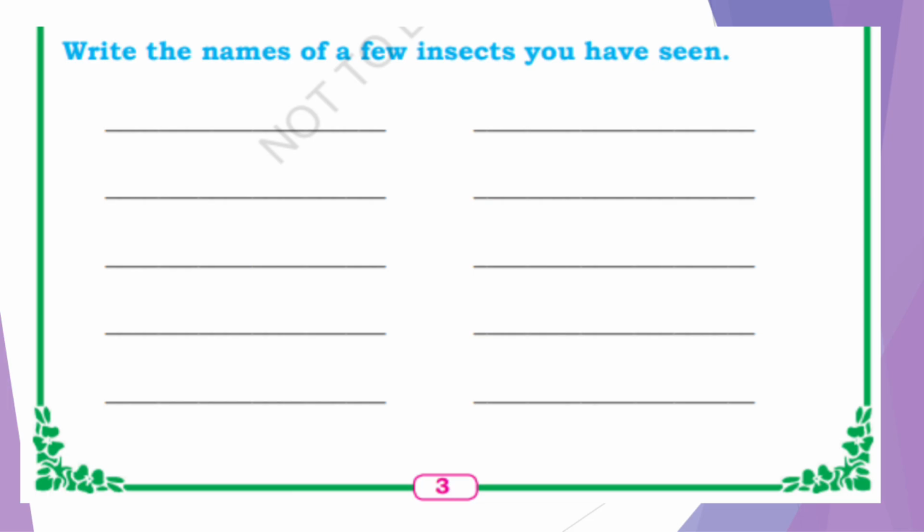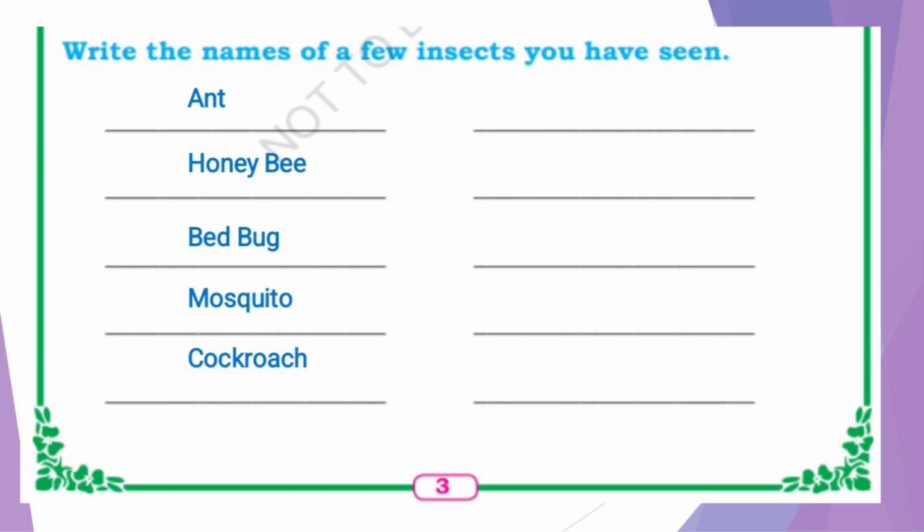Next, write the names of a few insects you have seen. We have to write the names of a few insects which we have seen. Let's write one by one: ant, honeybee, bedbug, mosquito, cockroach, grasshopper, butterfly, housefly, and spider. These are the few insects which we have seen. If you have seen any other, write the names below.